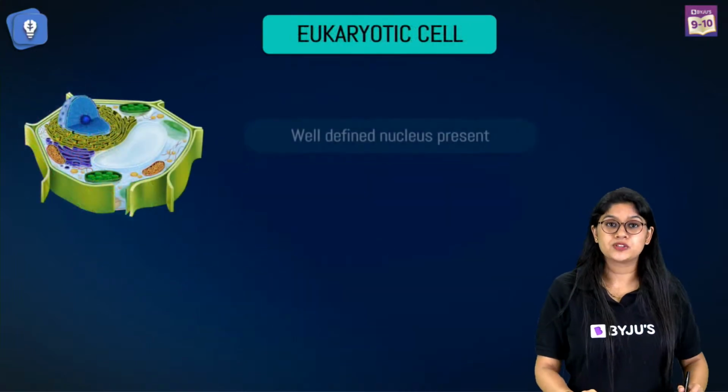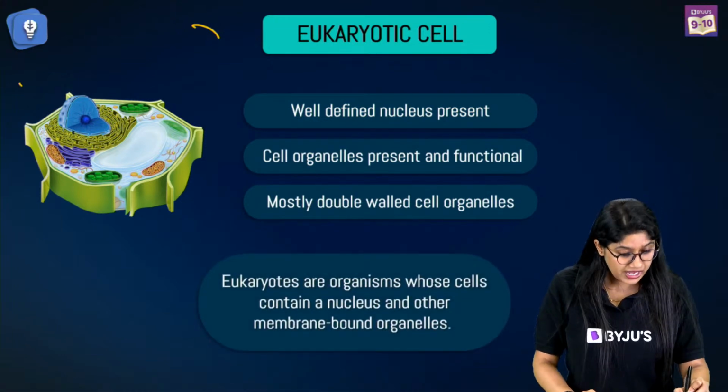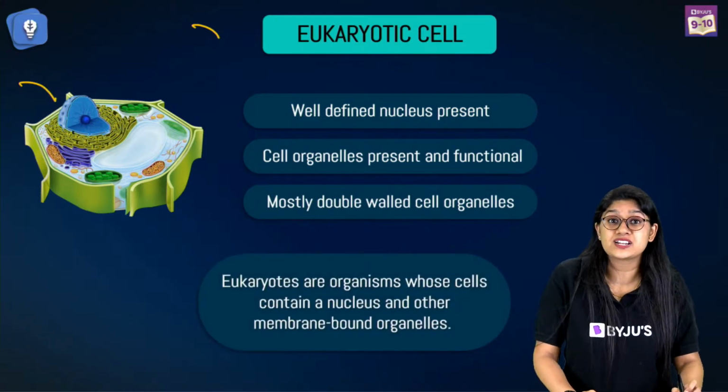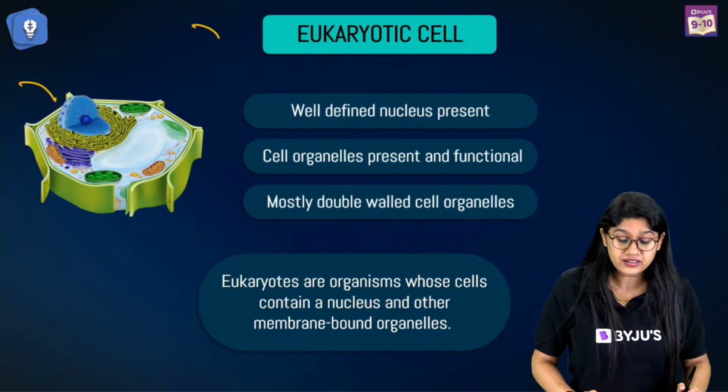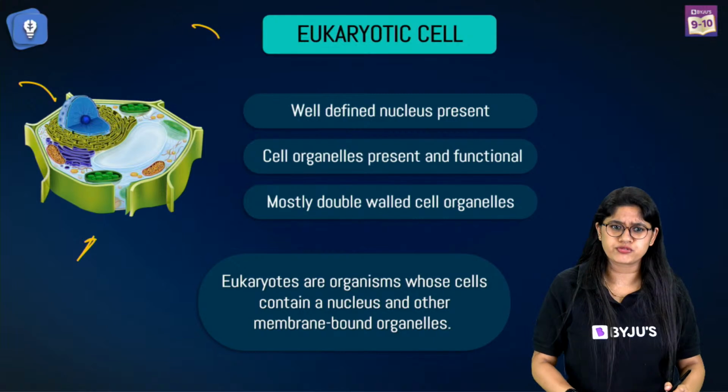Apart from that, when we talk about the eukaryotic cells, the eukaryotic cells have a well-defined nucleus. We have lots of cell organelles, and these cell organelles have a membrane around them. Plants and animals are examples of it.